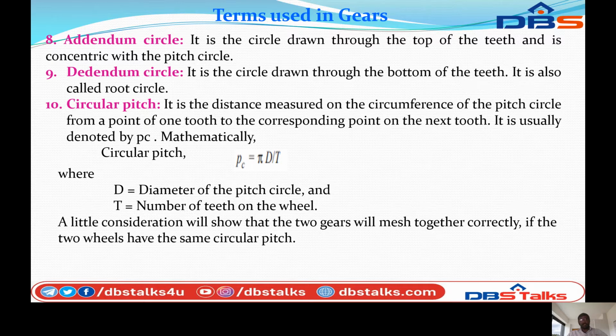A little consideration will show that two gears will mesh together correctly if the two wheels have the same circular pitch. So we can calculate the circular pitch, which is equal to pi D by T, where capital D is the diameter of the pitch circle and T is the number of teeth in the wheel.